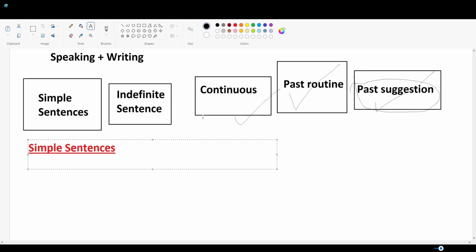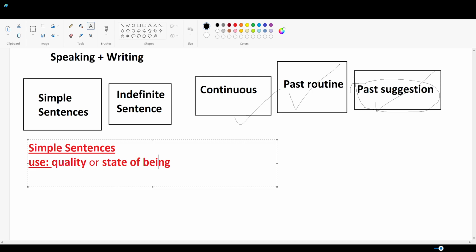Simple sentences in past timeline are the sentences which describe usually a quality of something or state of being of that thing. In either of these situations, we use simple sentences of past timeline.